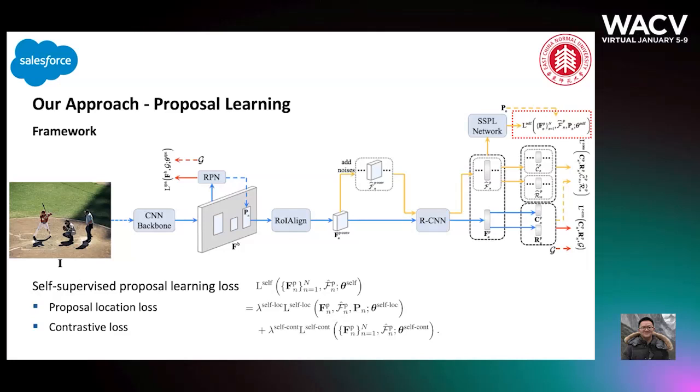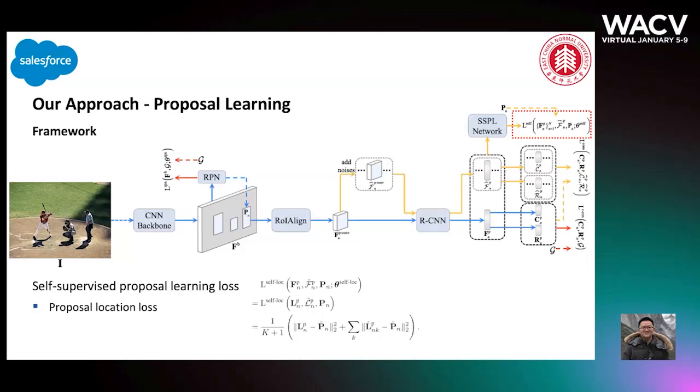First is the self-supervised proposal learning loss. The self-supervised proposal learning loss consists of two parts: proposal location loss and contrastive loss. For proposal location loss, the training target is to predict the proposal locations, like the coordinates of the top left points and the bottom right points relative to the whole image. Here P is the ground truth proposal location and L is the predicted proposal location. Proposal location prediction requires proposal features to understand global image information to some extent, so we could learn context-aware proposal features